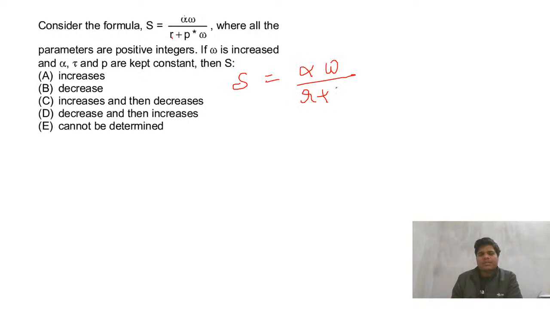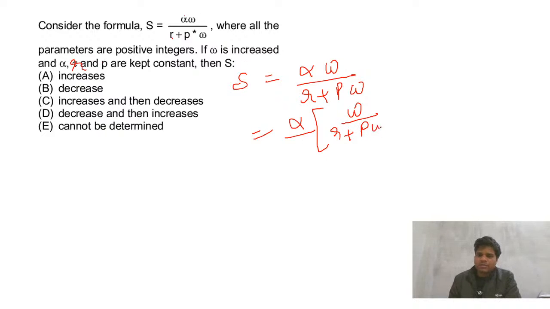So basically what we can do, we can remove this thing, and we have to find the relation between this thing. Fine. So if I take alpha out here, and I take alpha out here. Fine. So this is there, and R plus, and this is your P. So let's make it R, let's make it P. Fine. So this is fine, this is fine, this is fine.